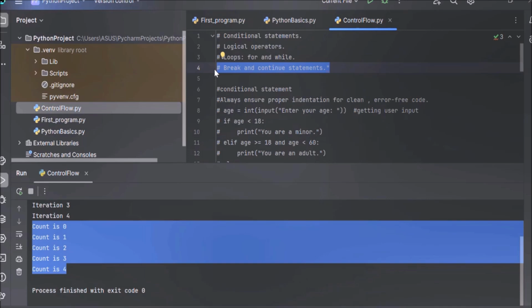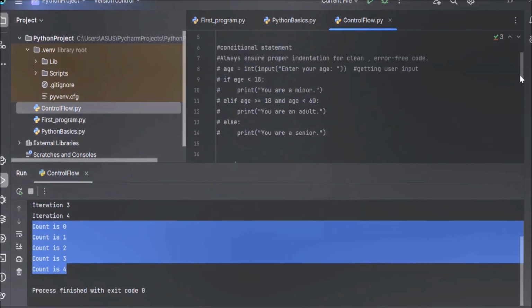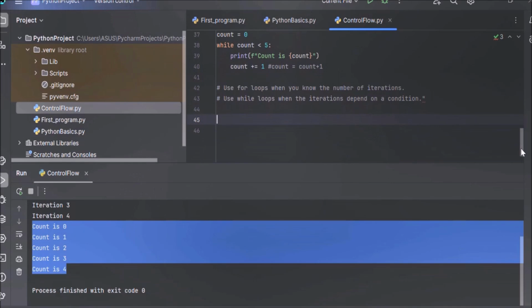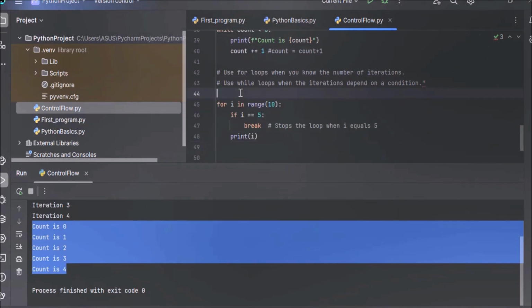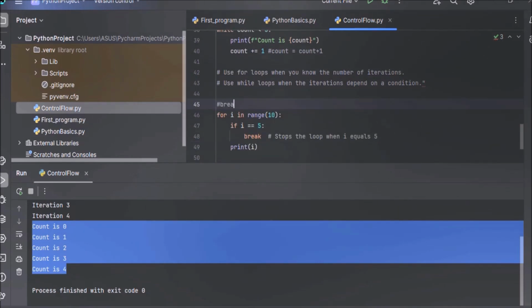Break and continue statements let you control the flow inside the loop. Whether it is a while loop or a for loop, you can use break and continue statements to control the flow inside a loop. So first we will discuss break statement with the help of an example. What does break statement do? Break statement stops the loop. Break statement is used to break the loop.